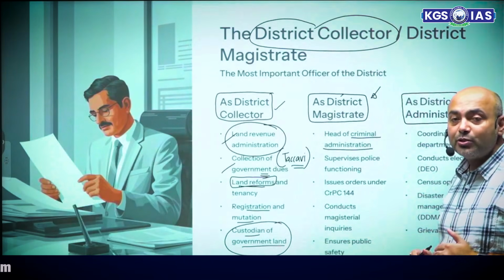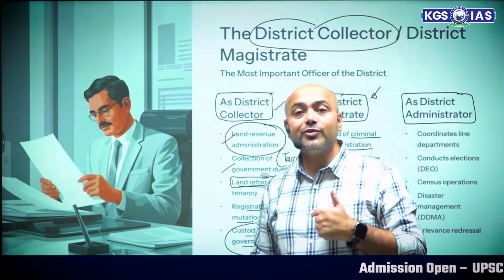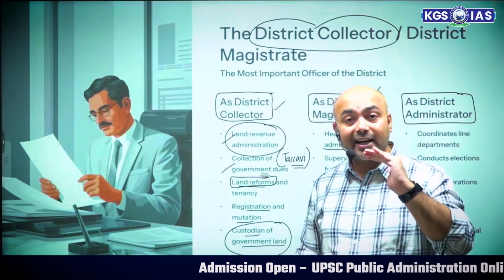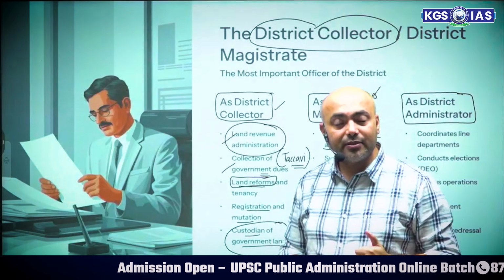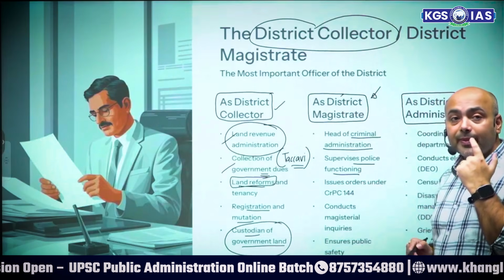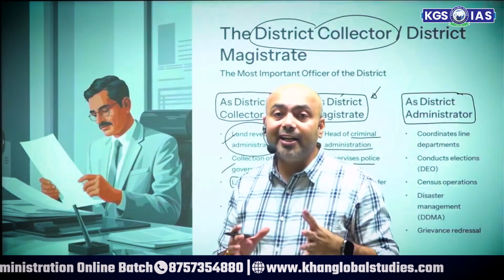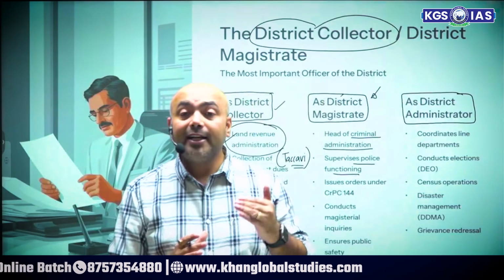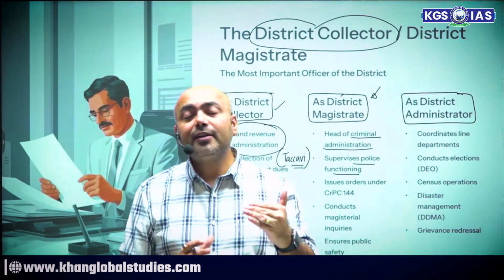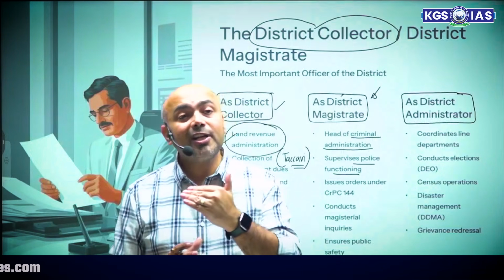Criminal administration means that when it comes to implementation of criminal laws, who is the head at the district level? It is the district magistrate who is the head. Secondly, supervising police functioning. I have told you multiple times that under the Indian Police Act, it is not the superintendent of police, but the district collector who is considered to be the head of law and order administration at the district level.